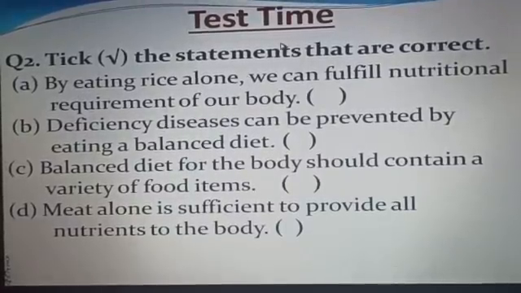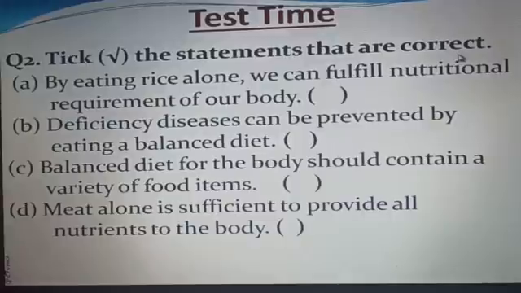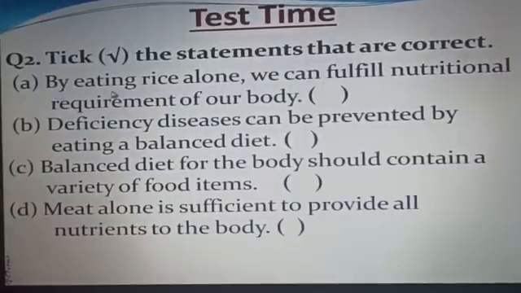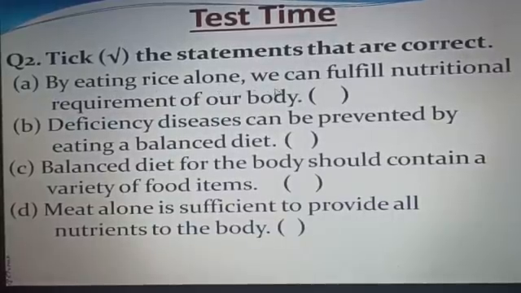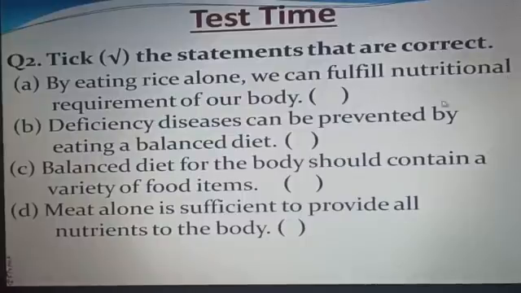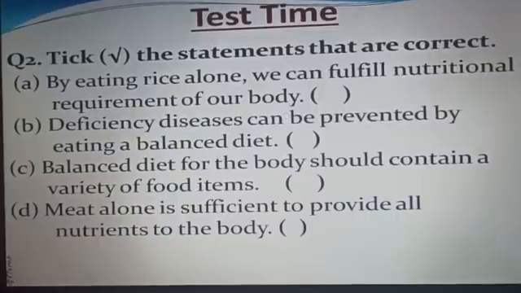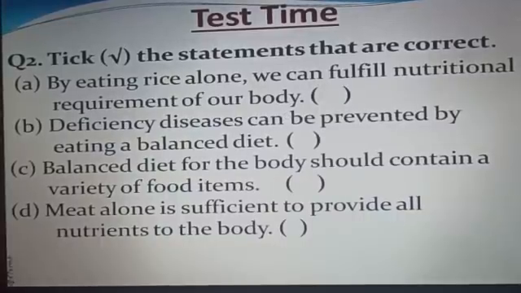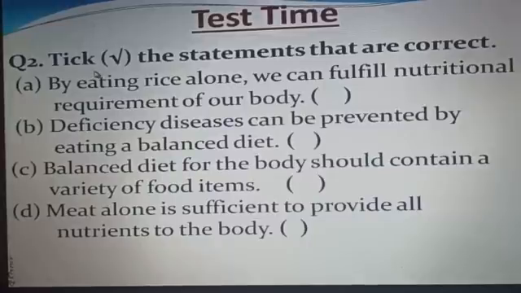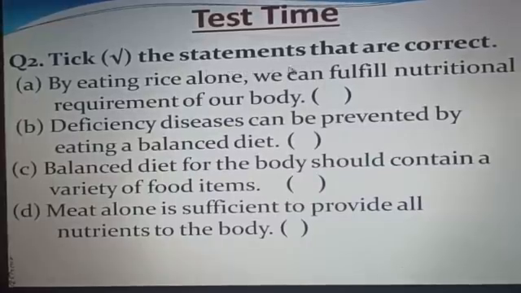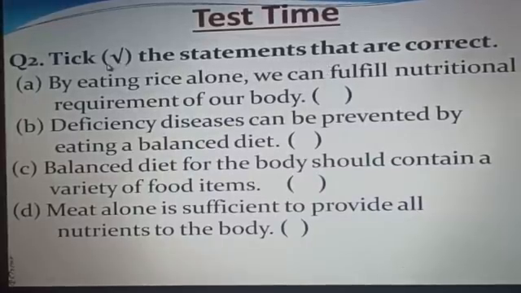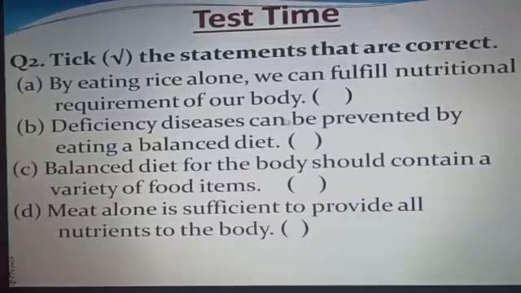Next is, tick the statements that are correct. A, by eating rice alone, we can fulfill the nutritional requirement of our body. Is it right or wrong? Put the sign only for those statements that are correct.